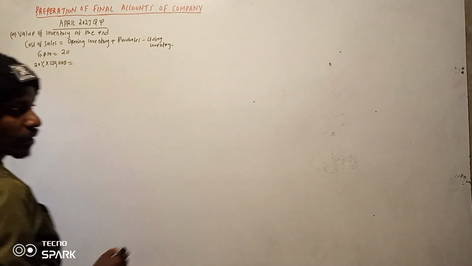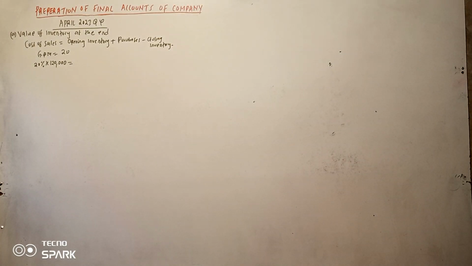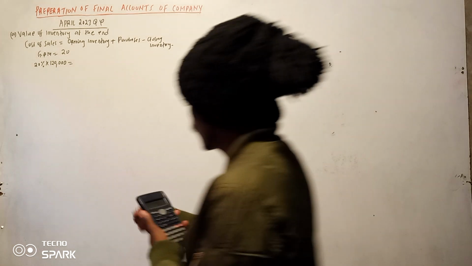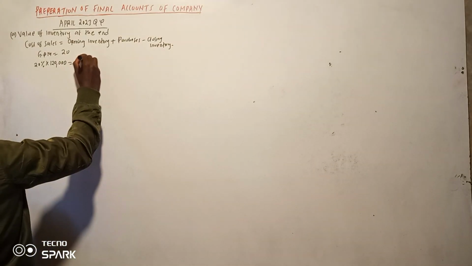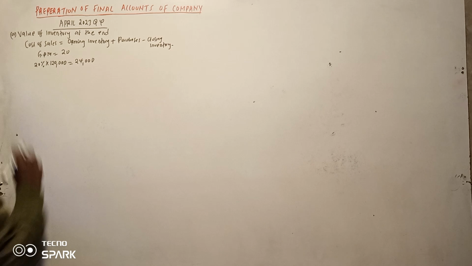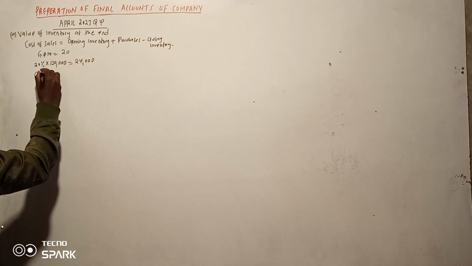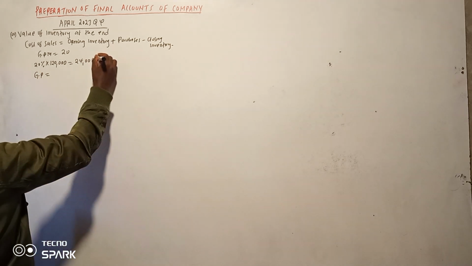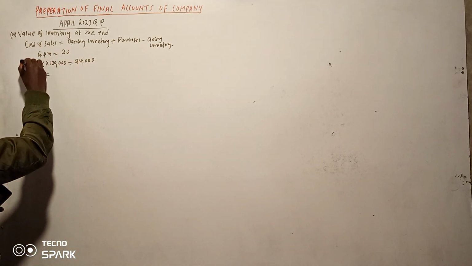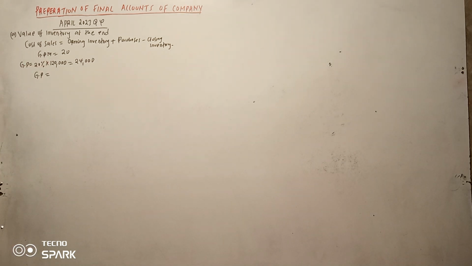So 20% of 120,000 will be equal to 0.2 times 120,000, which is 24,000. So this is our gross profit. 20% of sales will give us the gross profit.